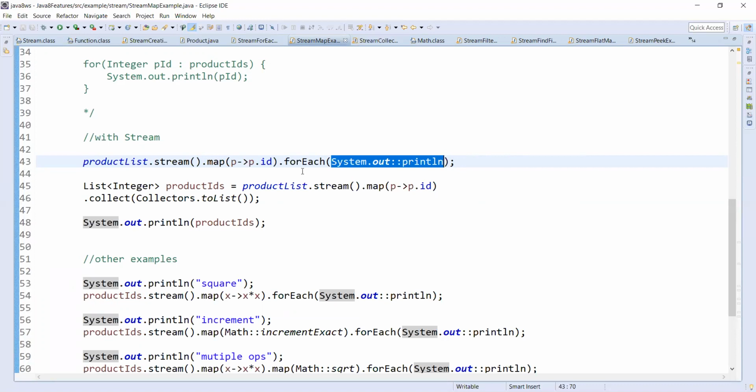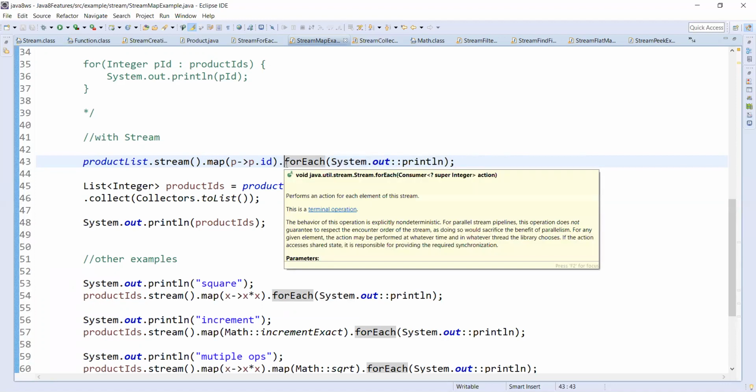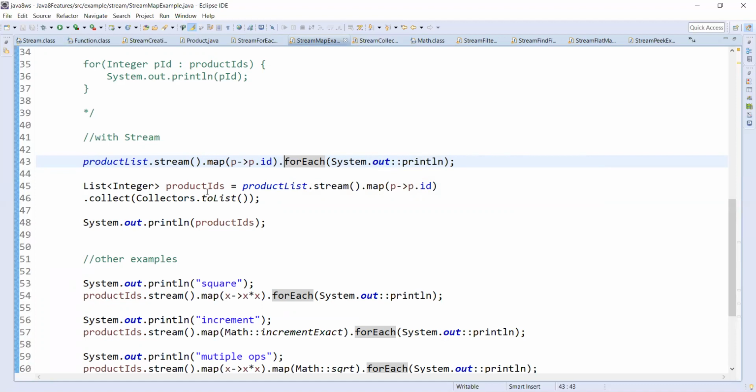So if you just want to get the list, not just print the IDs, you can use this syntax. Same productList.stream().map. So we are going to get the list of IDs from the main stream. That is p.id.